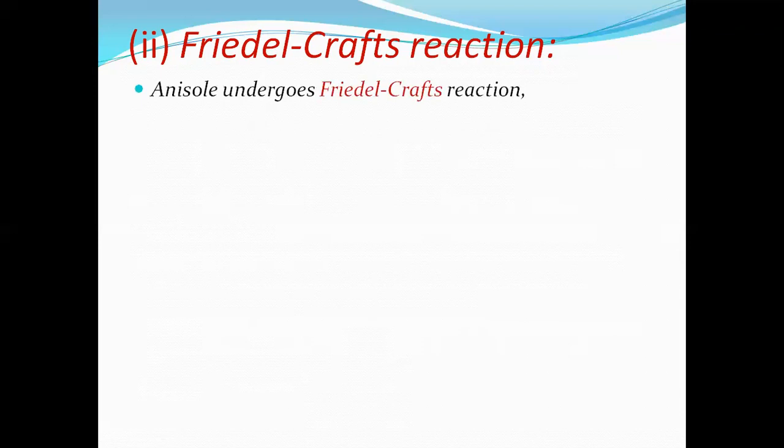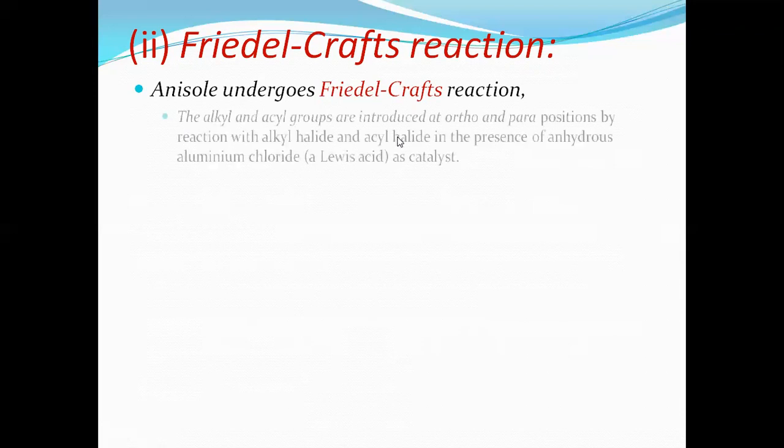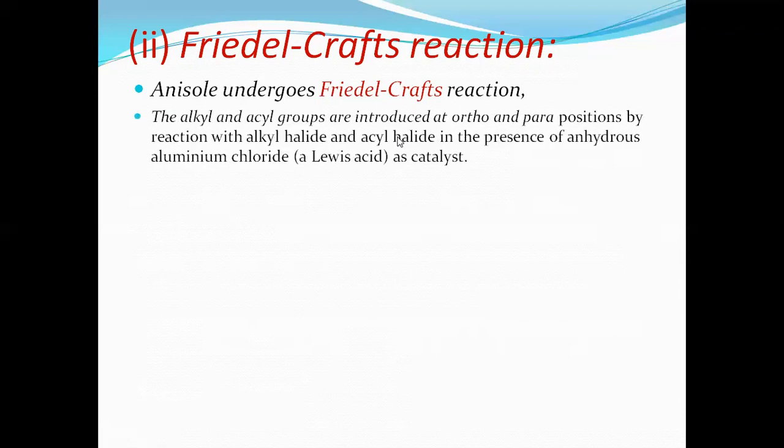Second one is Friedel-Crafts acylation. So, anisole undergoes Friedel-Crafts reaction. In alkylation, substitution of alkyl group takes place, whereas in acylation, substitution of acyl group takes place.